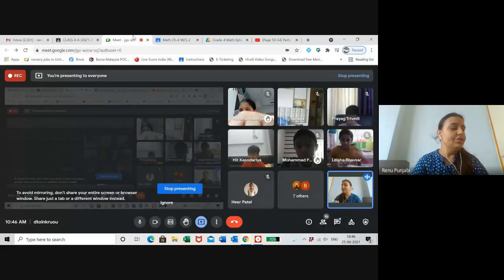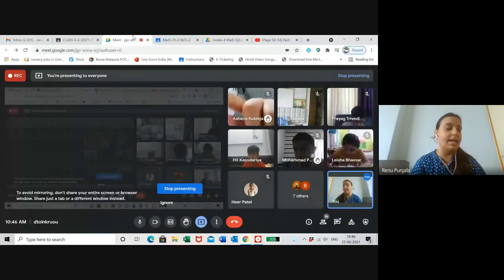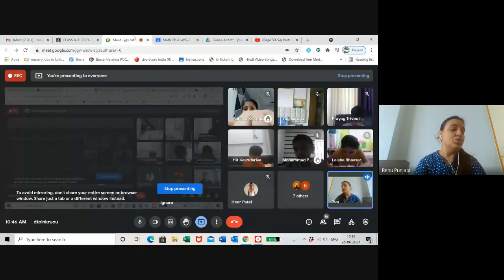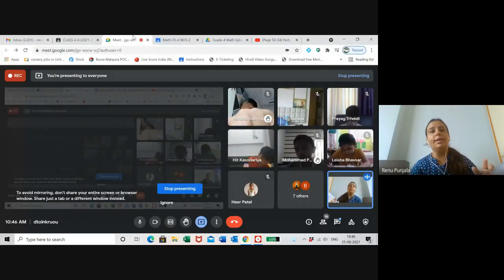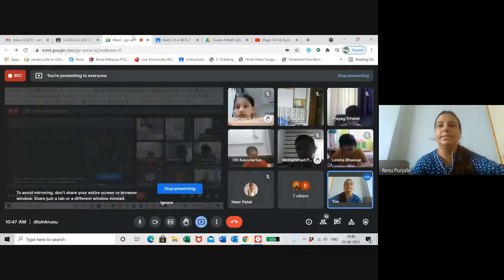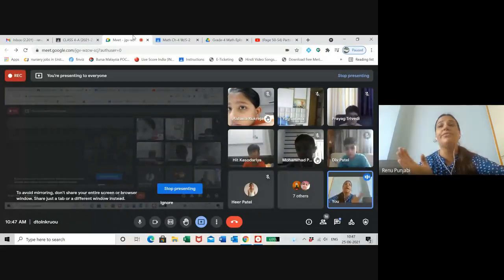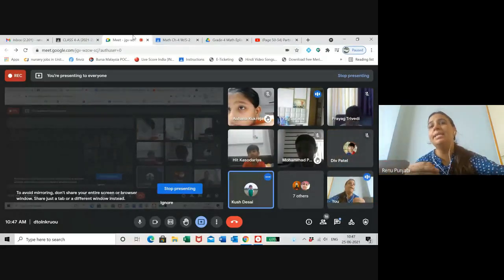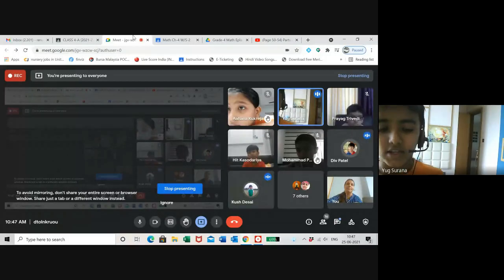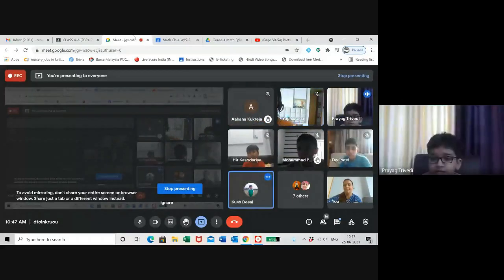Children, Jampa saw some tallest people, and one of them was 272 centimeter tall. That person is just the double of Jampa's height. Can anyone guess what is Jampa's height? Jampa is just half of that. 136.